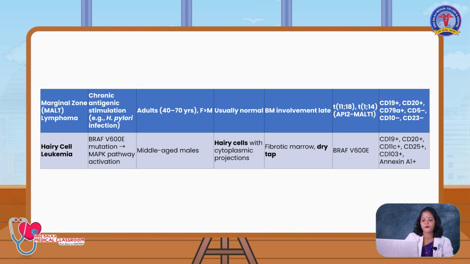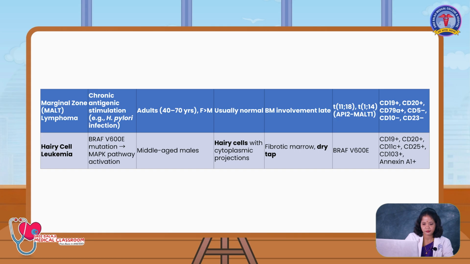In bone marrow, involvement is less often noted in marginal zone lymphoma, because the biopsy will be the confirmatory test. Another is the cytogenetic molecular study, and the immunophenotyping methods confirm marginal zone lymphoma. In the cytogenetic molecular study, you can elicit translocation of 11;18 and translocation of 1;14. On immunophenotyping, CD19, CD20, CD5 will be positive.